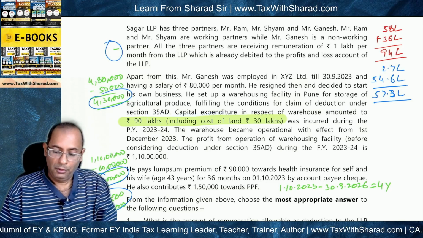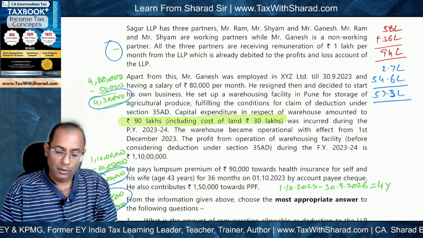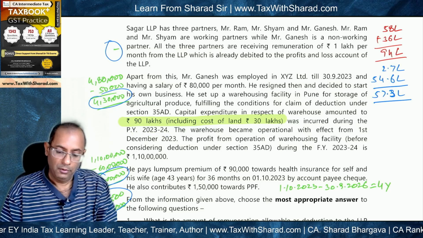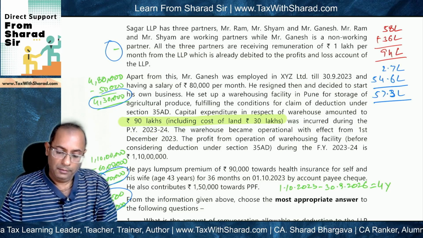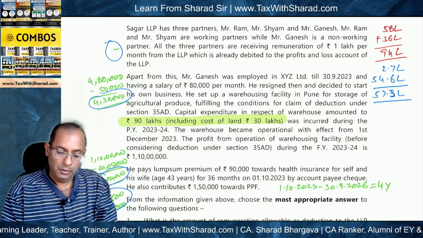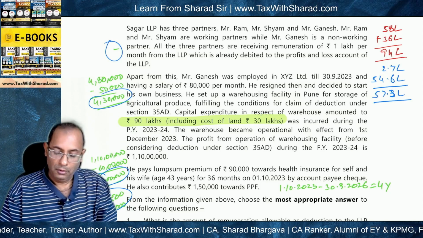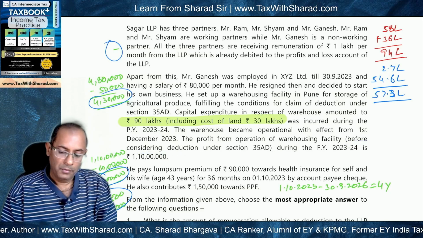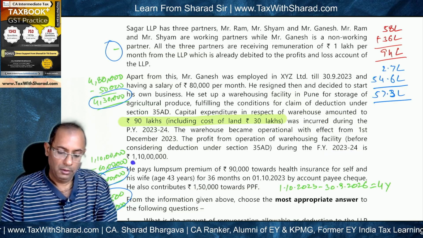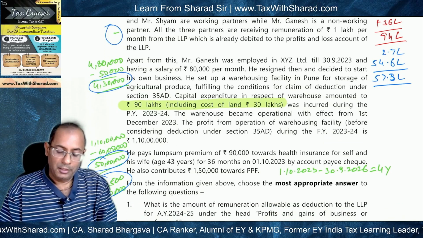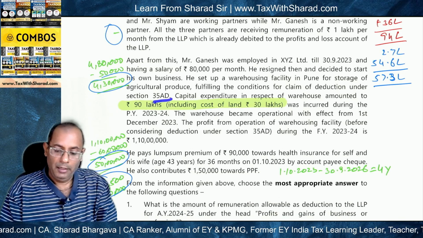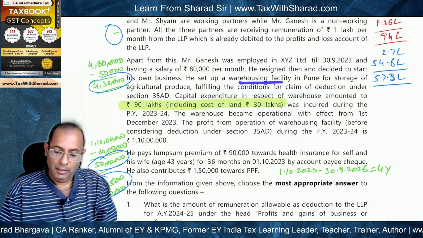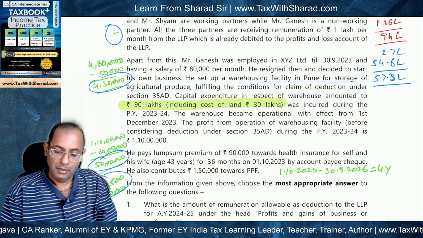Capital expenditure in respect of warehouse amounted to 90 lakh, including cost of land 30 lakh. And this was incurred during the previous year 23-24. Okay. And the warehouse became operational with effect from 1st December 2023. The profits from operation of warehousing facility before considering deduction under section 35AD during the financial year 23-24 is 1 crore 10 lakh. So deduction is allowed under section 35AD. All the conditions are being fulfilled, and warehousing facility for storage of agricultural produce is a specified business.